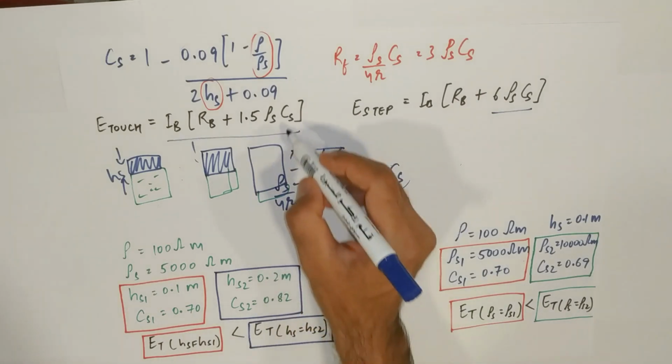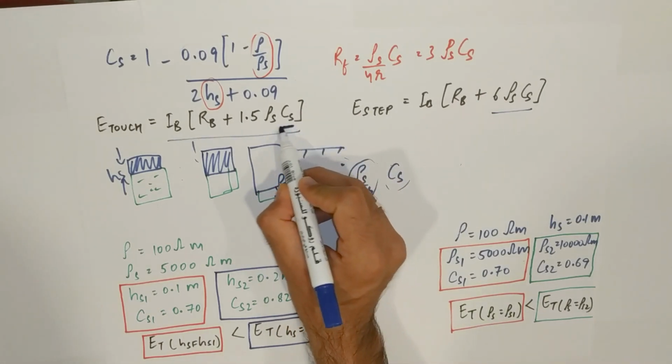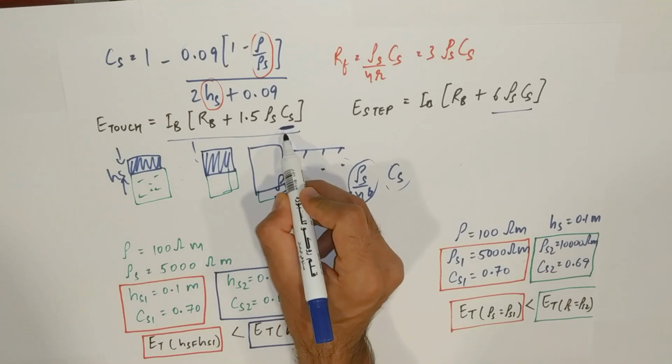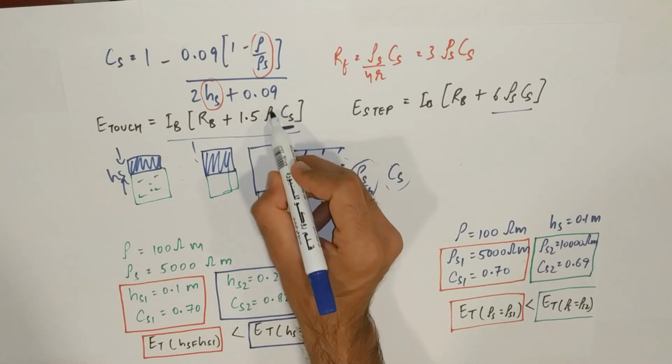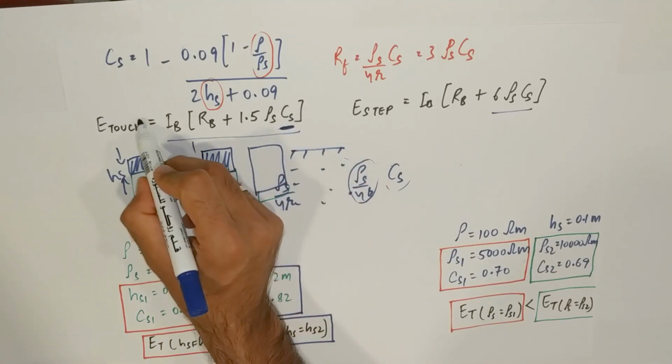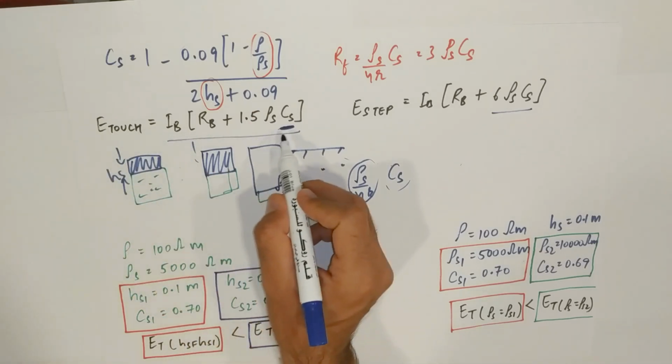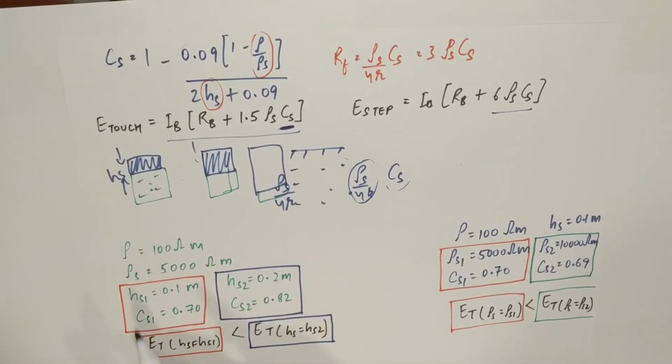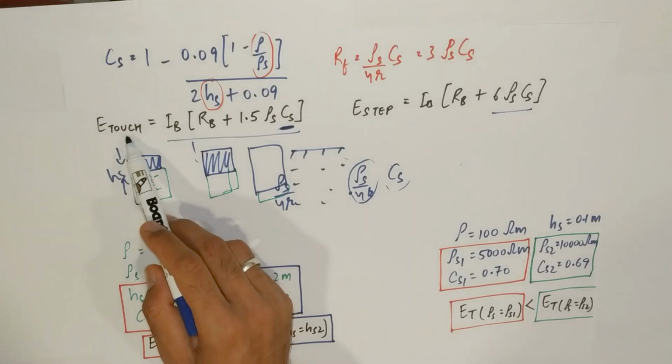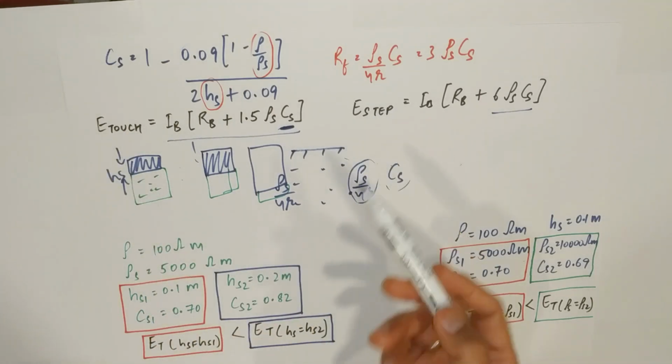So as the CS value increases, this part increases for this function, and as the CS is directly related to the touch, the touch value will also increase for the limit. The tolerable touch limit and the tolerable step limit will increase.